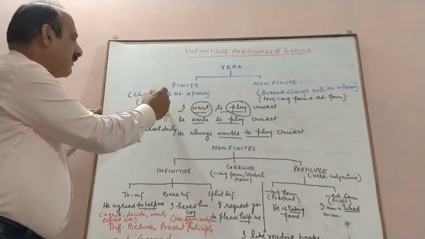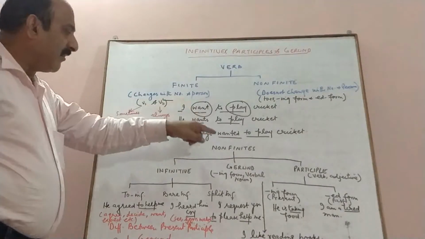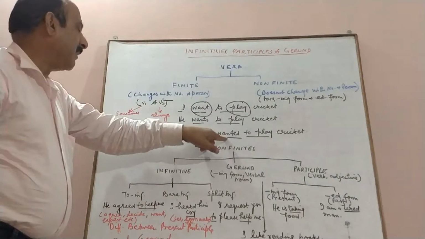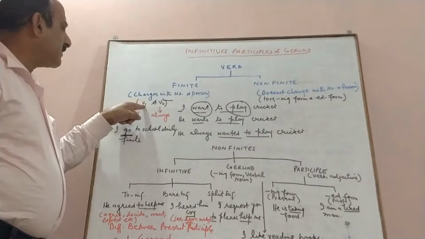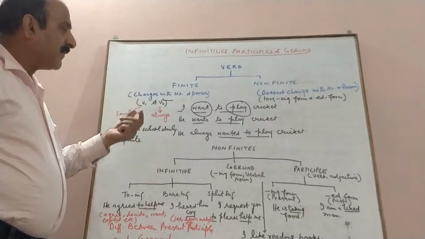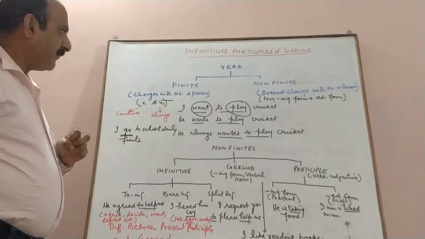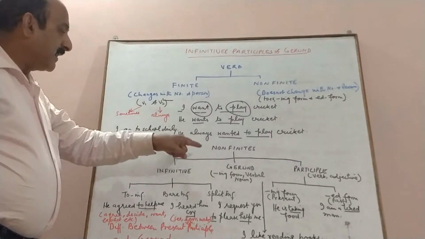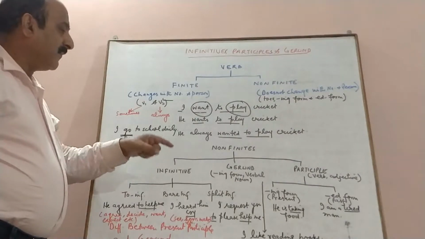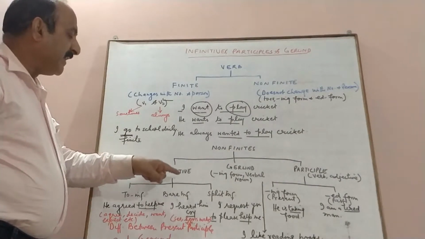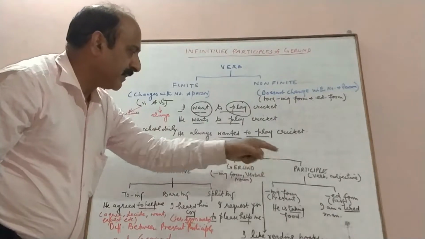The second form of the verb, that means the past form of the verb, is always the finite form of the verb. It is never non-finite, but the first form of the verb is non-finite in some cases, and we will discuss it here. As I told you, non-finite forms of the verbs are of three types. We have infinitive, we have gerund, we have participle.